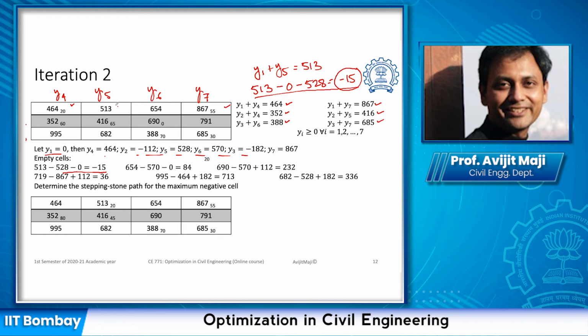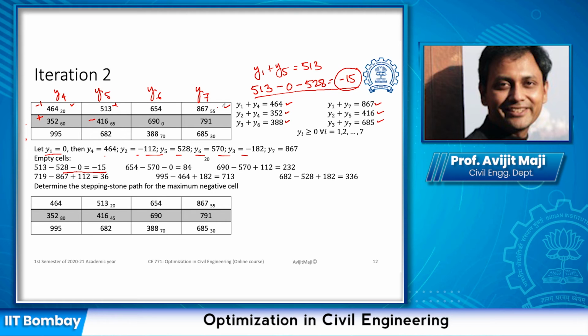Wherever we want to assign, we mark plus. We have to find a non-empty cell from where we can assign it. If we go in this direction, we have a non-empty cell, this one. If we go in this direction, we have a non-empty cell, this one. You can choose one way. Let me first choose this way. So if we want to assign some, we can take it out from here. If we take it out from here, we need to balance the column, so we need to add it here. Then if we look into the extreme cell where it is not empty, this is the extreme cell, so we need to subtract it from here. It completes one stepping stone path.